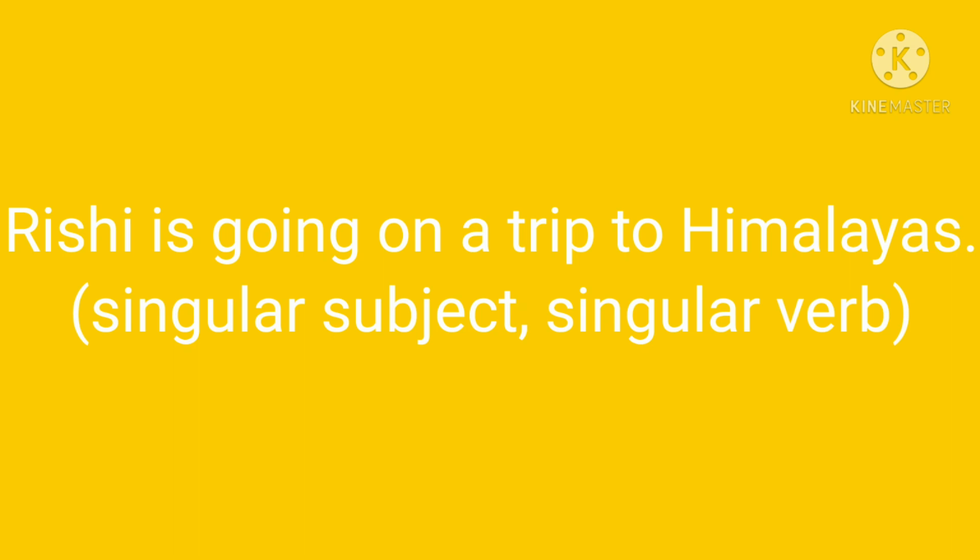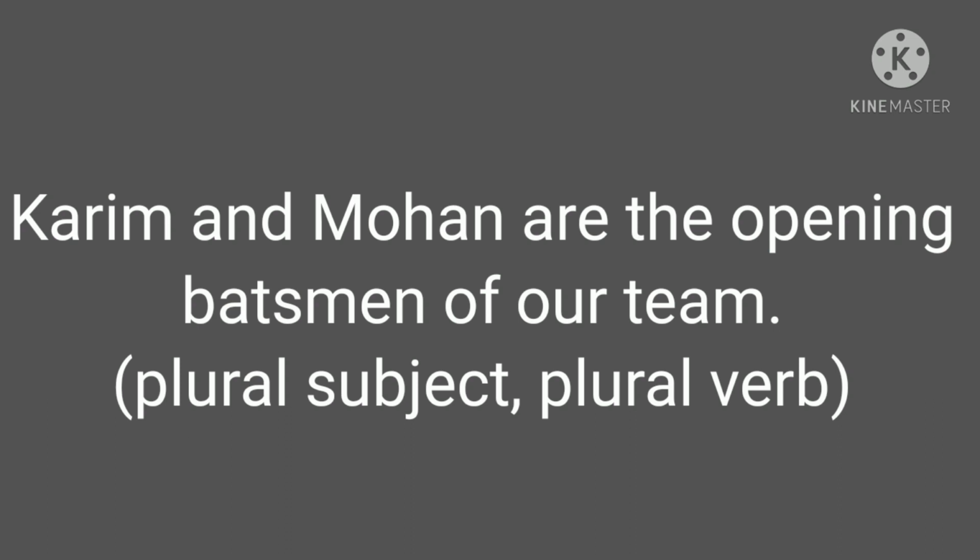Clear? Now check this sentence: Karim and Mohan are the opening batsmen of our team. Here the subject Karim and Mohan is in plural form.